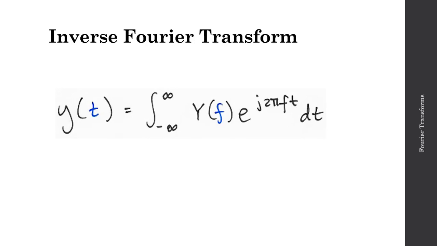Now we're computing our lowercase y of t, our continuous function in the time domain, and this will be a function of my coefficients capital Y of f in the frequency domain. And you'll notice once again, we're multiplying by a complex exponential, and we're taking our integral from minus infinity to infinity. And you'll note here, there's no minus sign in my complex exponential. So that's going to allow me to get from this frequency domain back to this time domain.